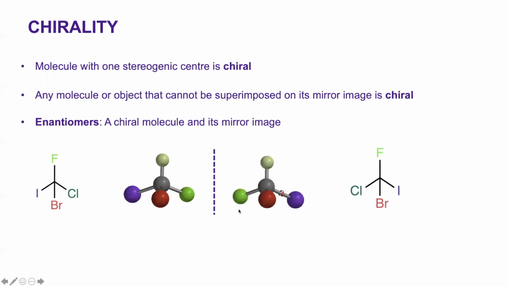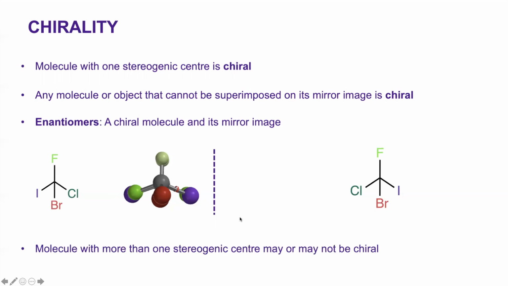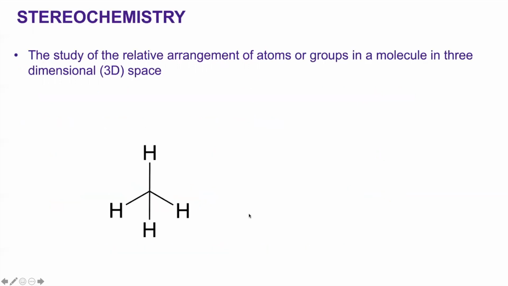Here is a hypothetical structure of a carbon attached to 4 different halogen atoms. And the mirror image of this structure is shown on the right side. And if you try to bring them together, you will clearly see that they are not superimposable. The difference from the previous slide about methane is that here the carbon is attached to 4 different types of atoms or groups. And if a molecule has one stereogenic center, or chiral center, what about those that have more than one chiral center? Compounds containing more than one chiral center may or may not be chiral.